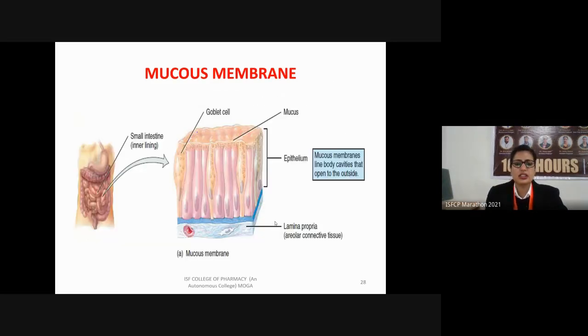This is the structure of a mucous membrane. As you can see, in the case of the gastrointestinal tract, this is the small intestine. This is a section of a small intestine in which the goblet cells are present, which secrete the sticky substance, that is the mucus. So mucus is secreted by the epithelial cells, and beneath these epithelial cells, connective tissue is present, a layer of connective tissue which is the lamina propria.